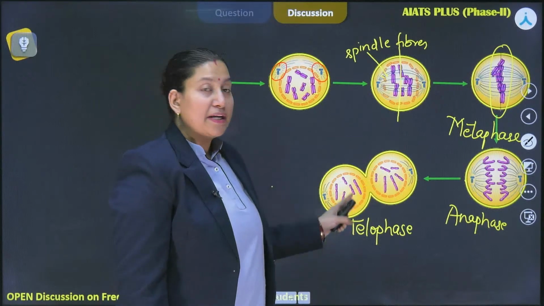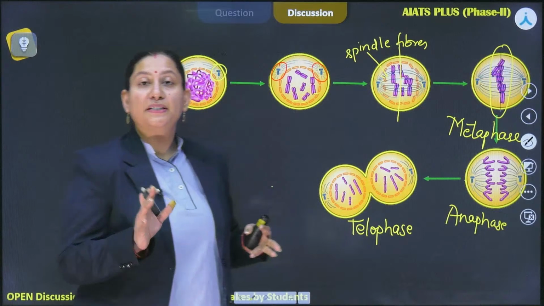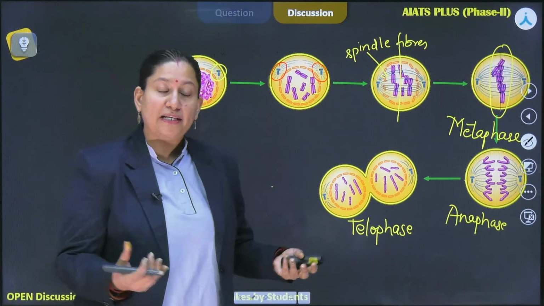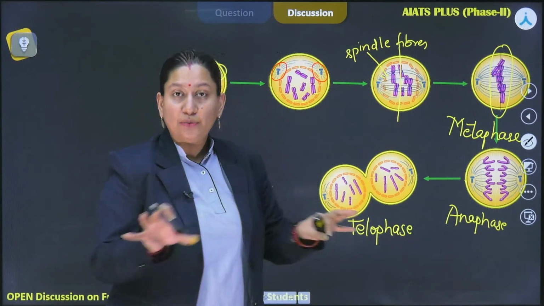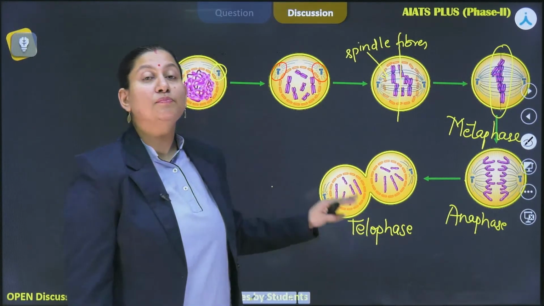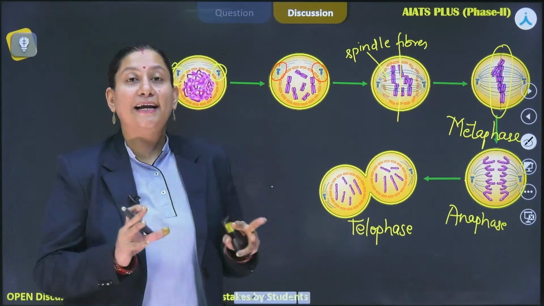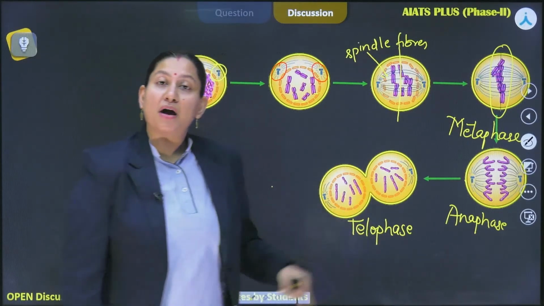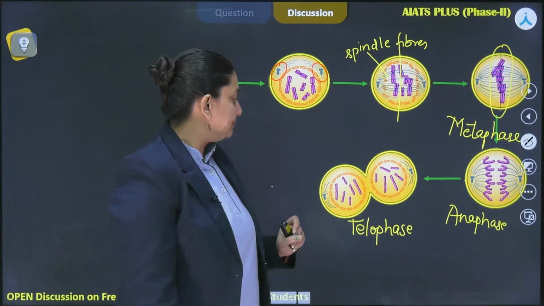Then the nuclear membrane also starts reappearing around them, right? The mitotic apparatus is now going to be disintegrated because now it's no more needed. It was there so that the cell could divide properly and distribute the genetic material equally to each progeny cell. After the telophase ends, this marks the ending of karyokinesis, not the cell division, right? Do remember, never say that it's the telophase that marks the ending of cell division. It is the ending of karyokinesis only.